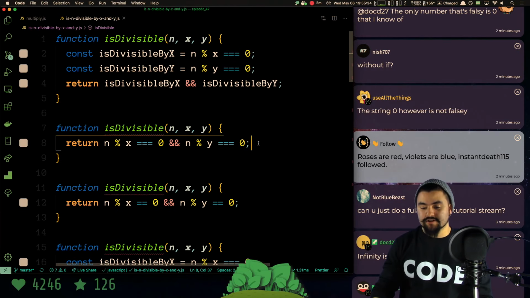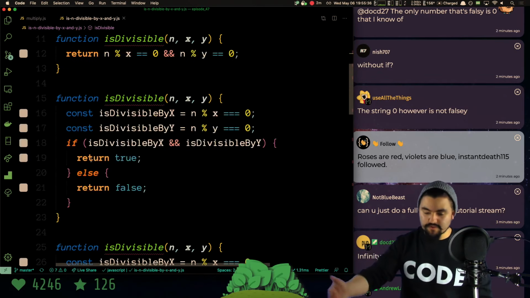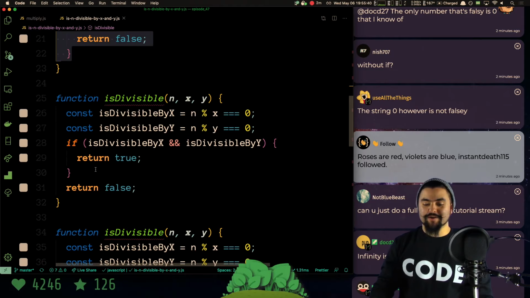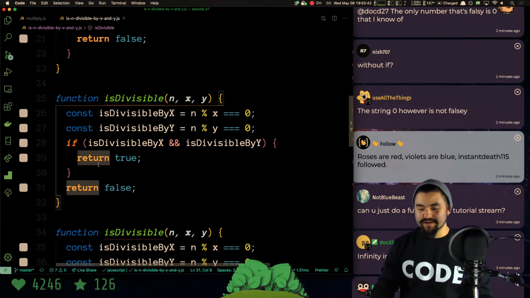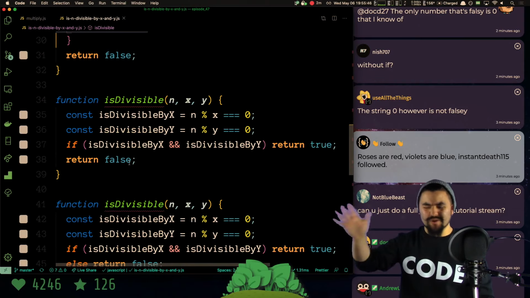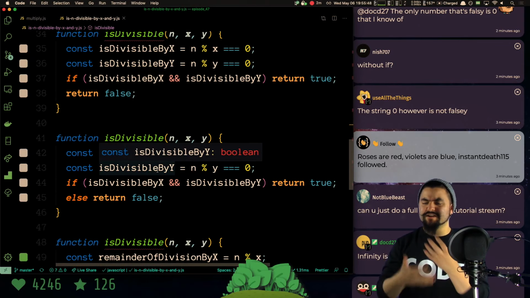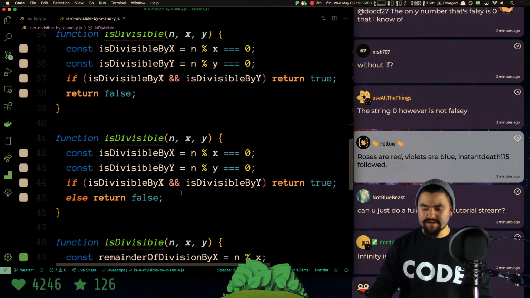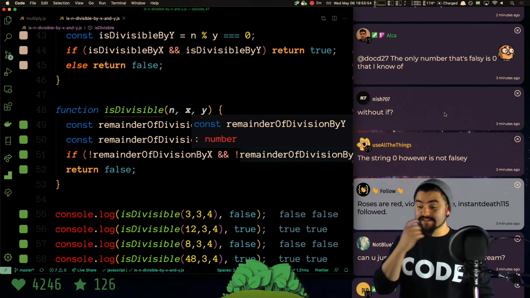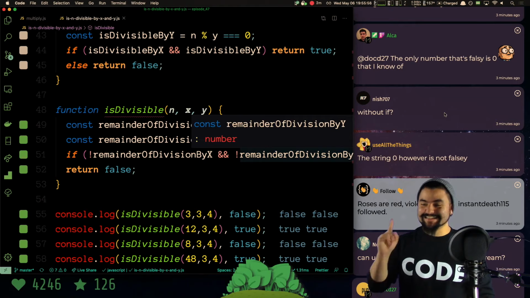Like this same function could be written in this way. We just return the value. We could write it with if else. We could write it with if and then a return, because when a function returns, the code below it doesn't run. There's a lot of ways. If you're totally new to programming, you don't have to worry about this, but I just wanted to show the many different ways to do all of this. Okay. The string 0 is, however, not falsy, right? Because it's not an empty string.